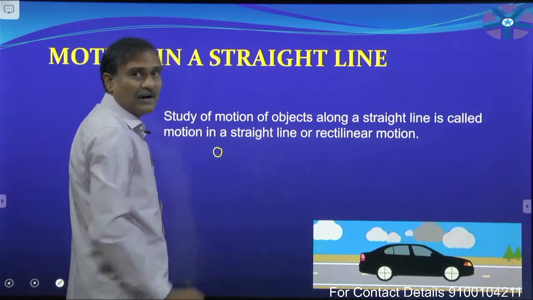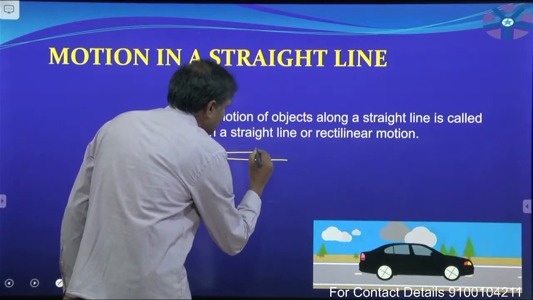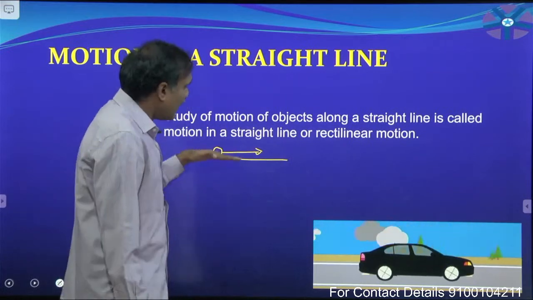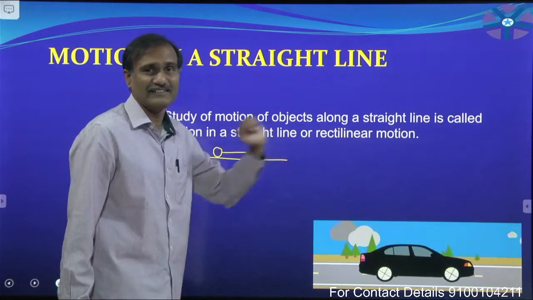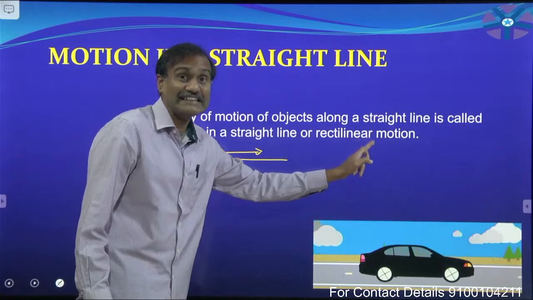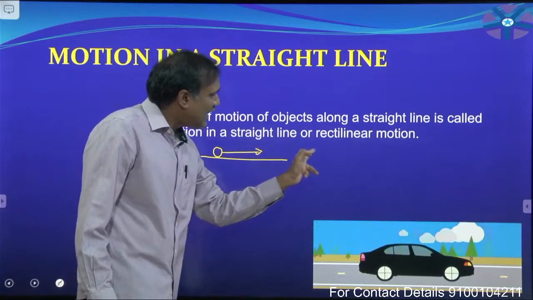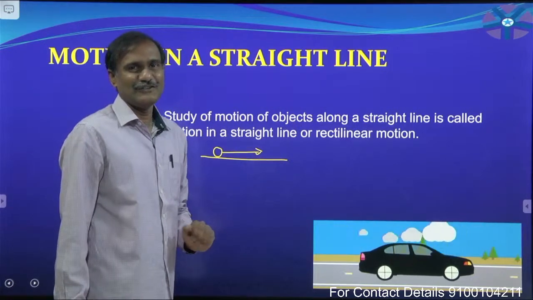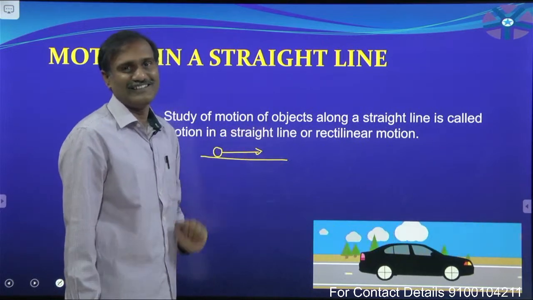I am assuming a ball. Now, a ball thrown in the forward direction on a horizontal surface. Now, it is moving in the forward direction without change in its direction. It is moving along the same straight line without change in its direction. So, we can say that that ball is in a straight line motion.